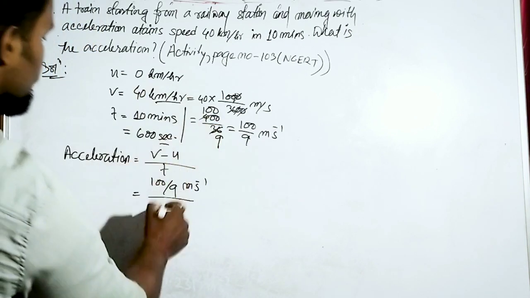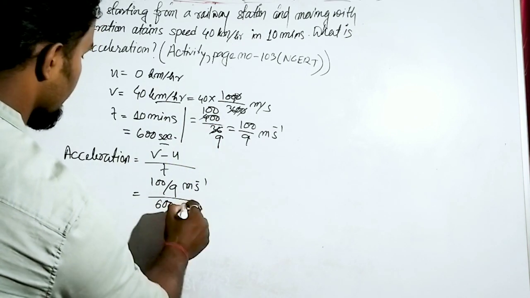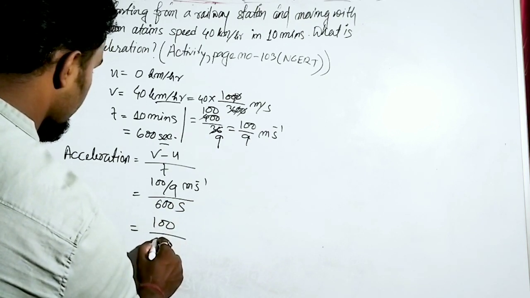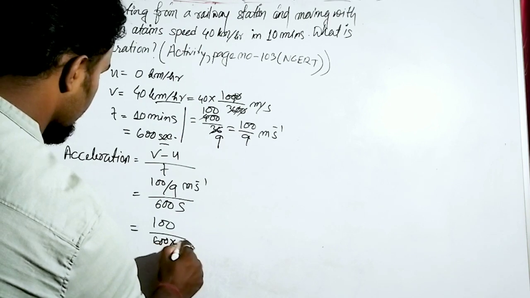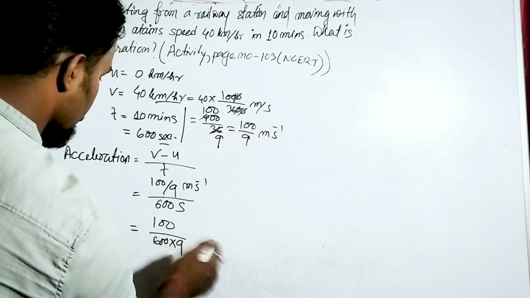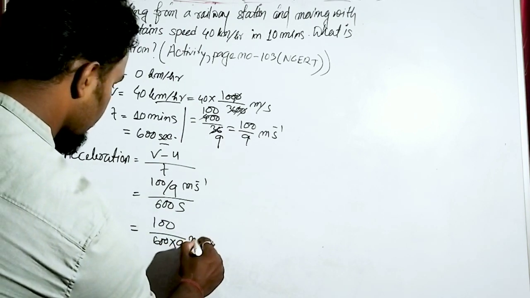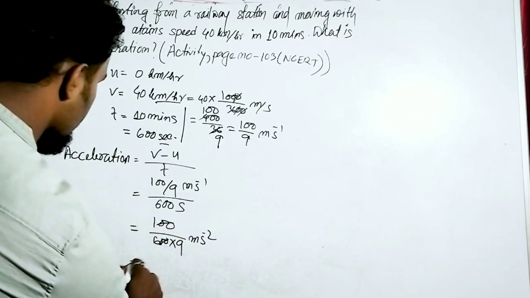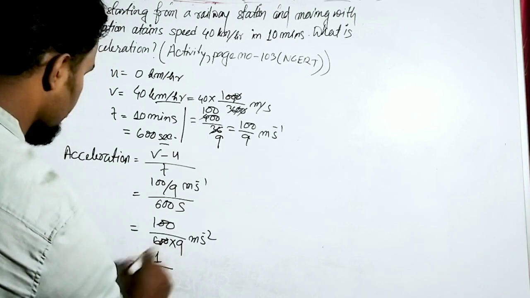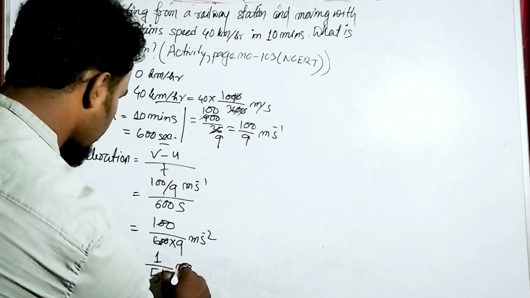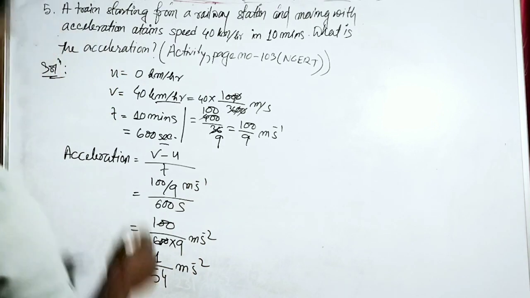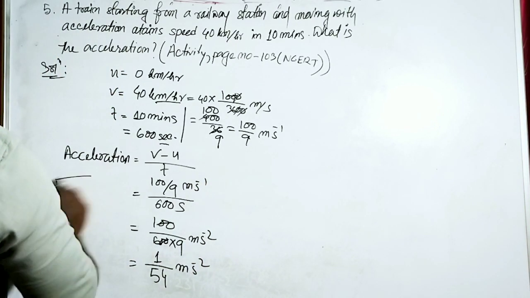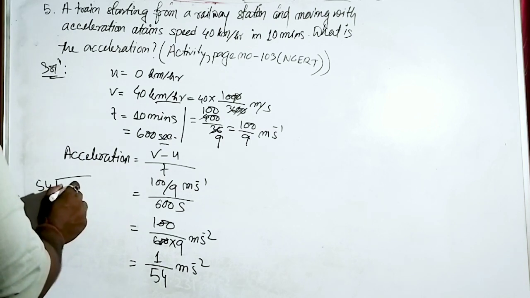Time is given as 600 seconds, so it will be 100 by 600 into 9, and we can write meter per second square. This 100 will be cancelled out, so it will be 1 by 9 into 6, 1 by 54 meter per second square.